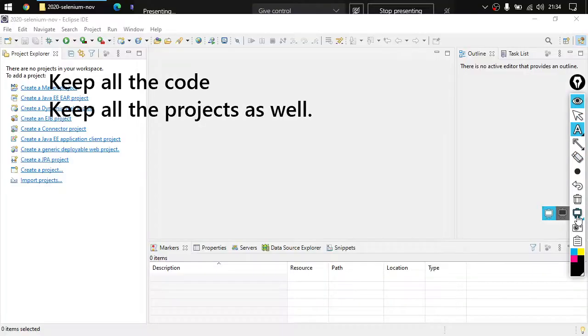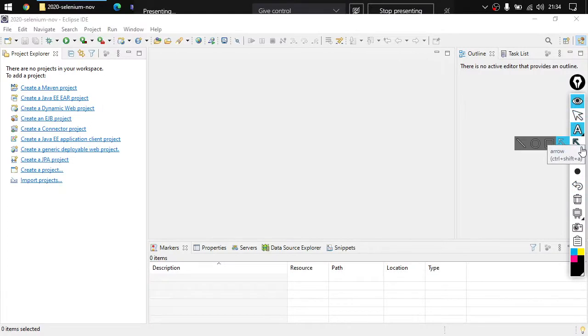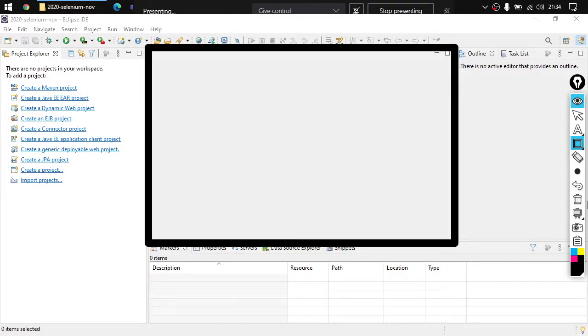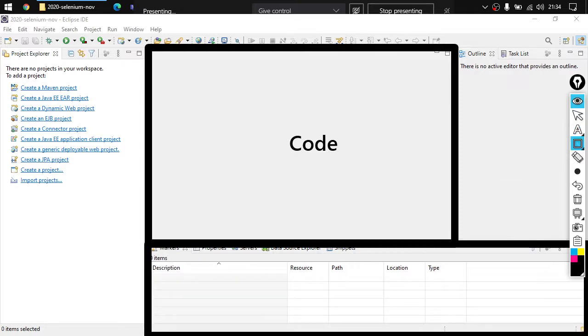So let us just see that now. Here we have a few sections. This section is our code section. This means that all the code we write will be shown here, right? Then there is another important section, this one. What does this particular section mean?